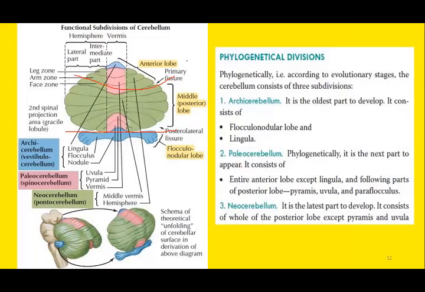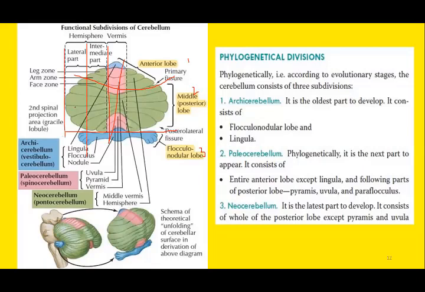So three lobes: anterior, middle, and flocculonodular. This is on the horizontal plane. Similarly, we can divide the cerebellum in vertical plane as well: midline single vermis, and on each side of the vermis are the intermediate zones, and lateral to it is the lateral zone.